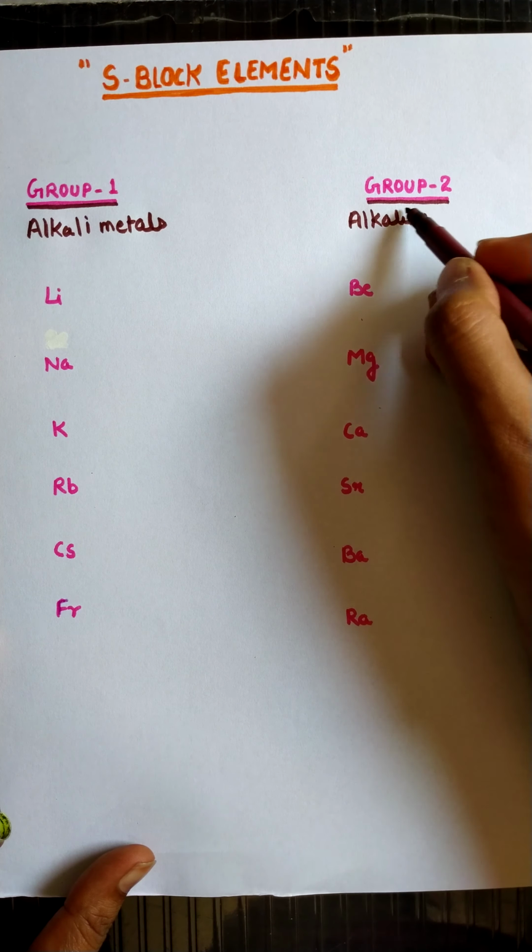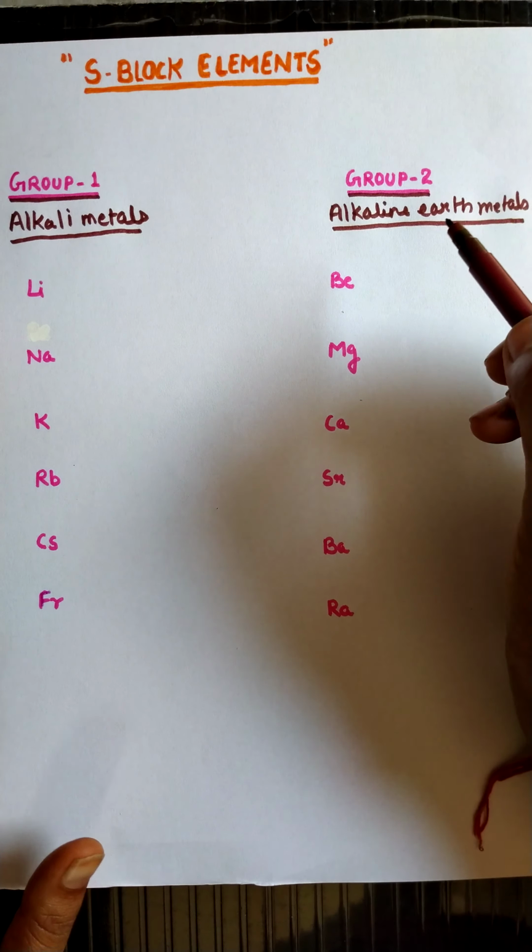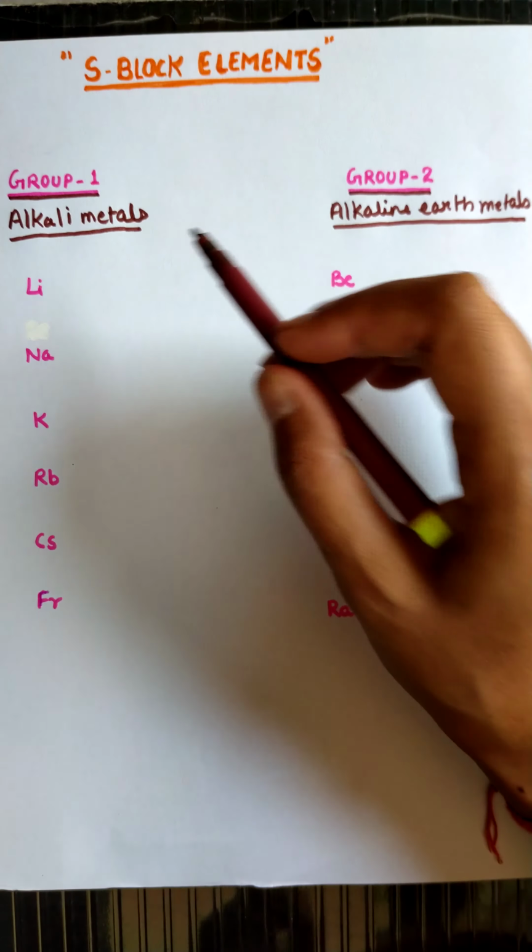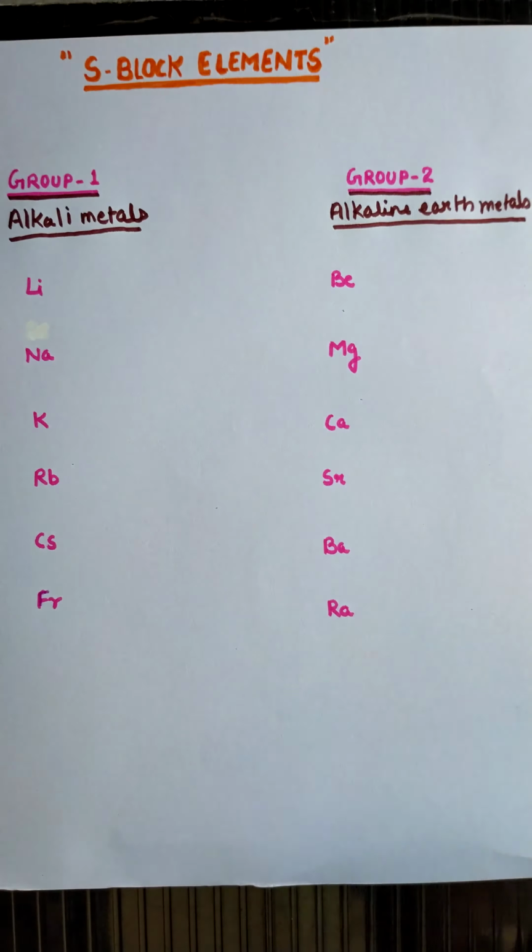So why are they called alkali metals and why are they called alkaline earth metals? First group elements are called alkali metals because their hydroxides are soluble in water.